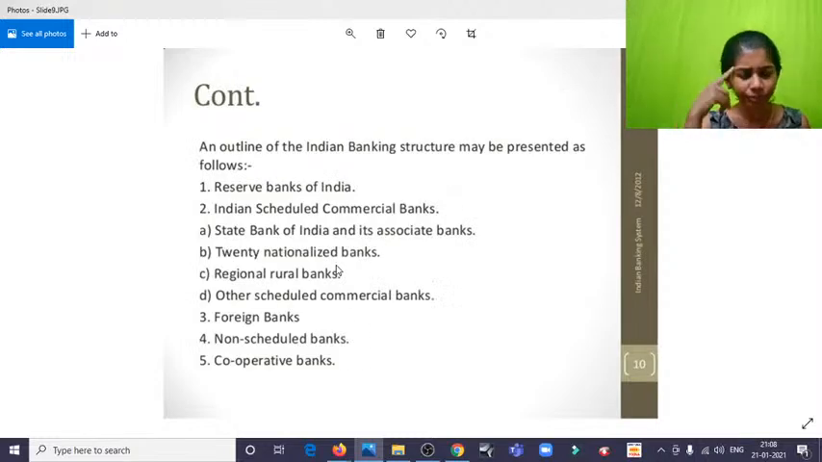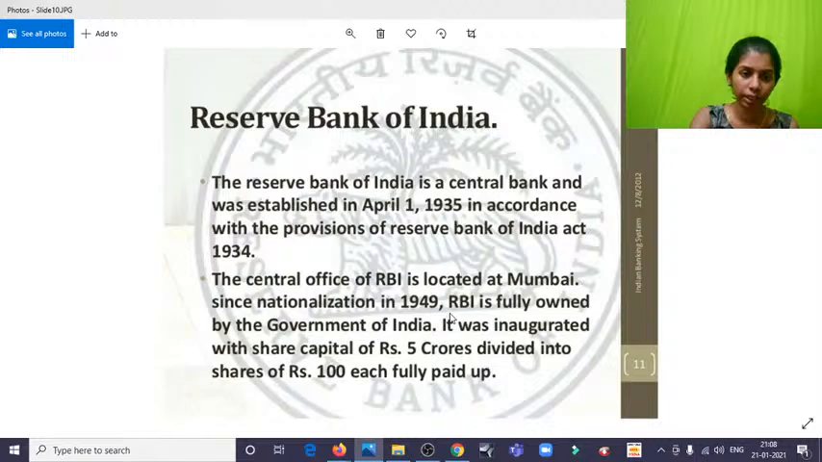And yes, the outline of the Indian banking structure may be presented as follows. Reserve Bank of India, Indian scheduled commercial banks. This is the chronological order, okay. The State Bank of India and associate banks, 20 nationalized banks. I'll be giving all the PDF files in the Telegram channel, do follow that.